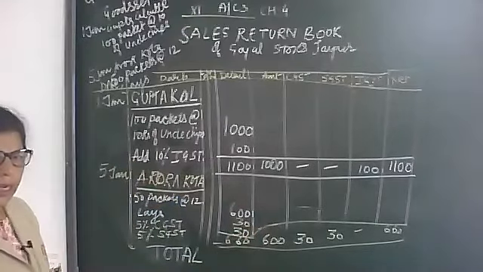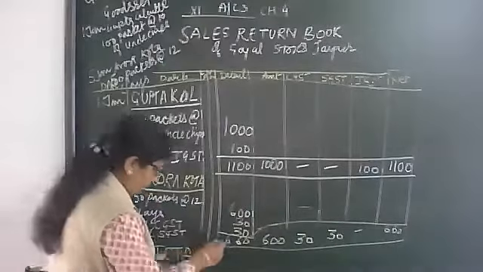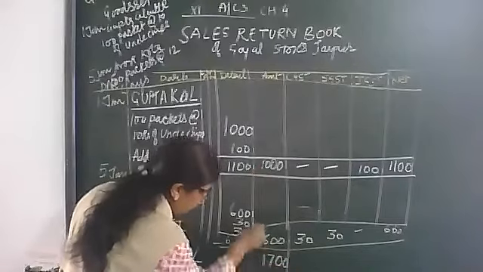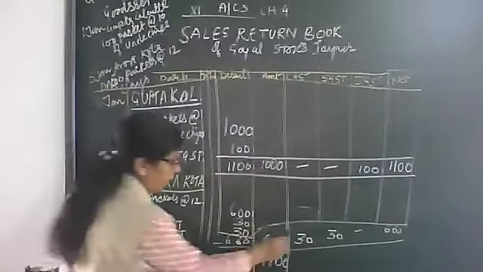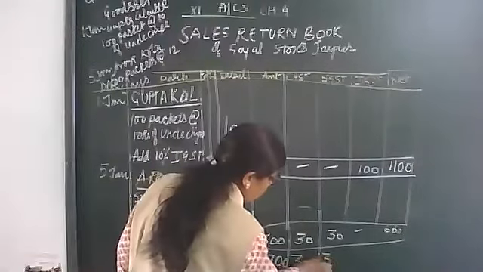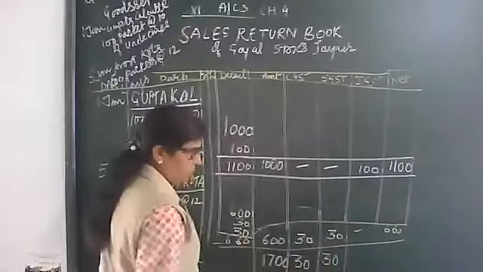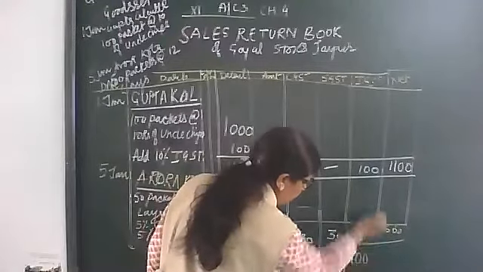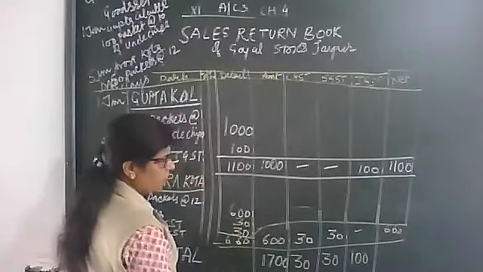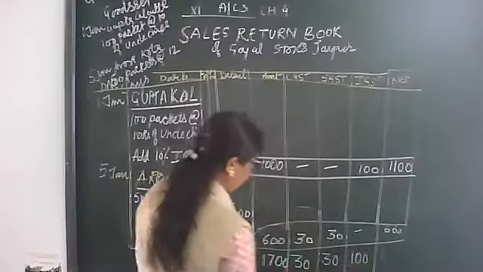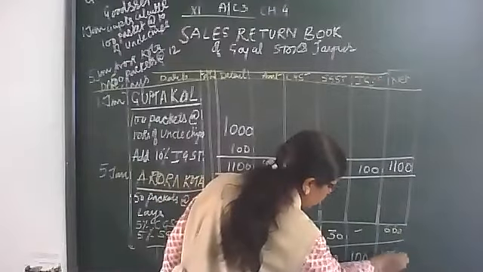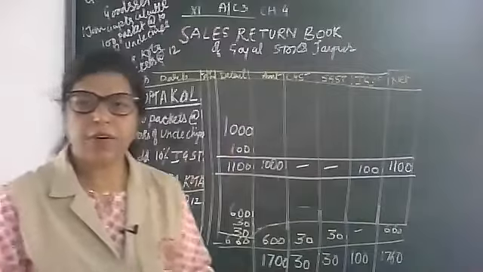Okay, now the last final total. Final total of this column is 1600. This column is 30. This column is 30. This column is 100. And again, this is 1760. This is the final total.